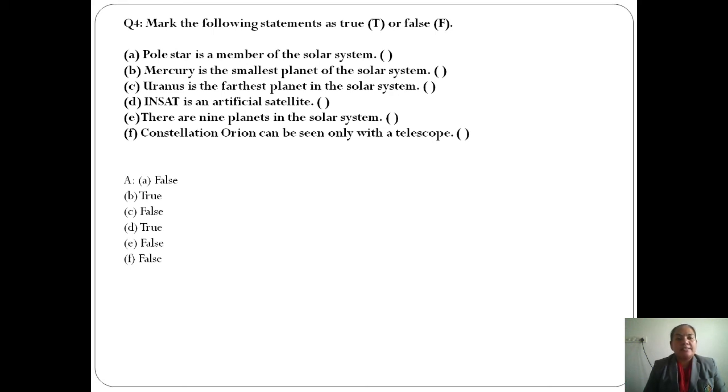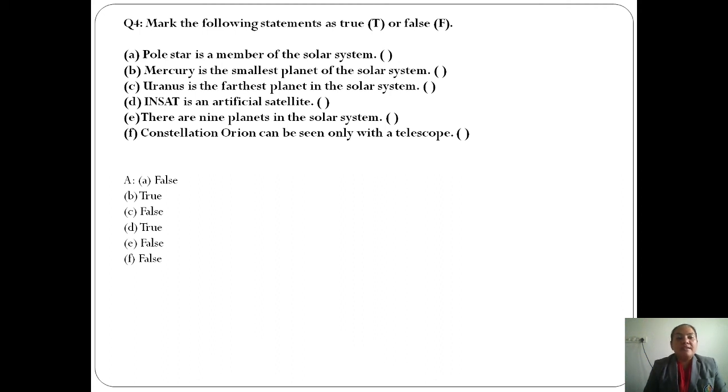Next, the fourth one: INSAT is an artificial satellite. Yes, INSAT is an artificial satellite, and we also have other artificial satellites. What is the meaning of artificial satellites? Artificial satellites are satellites which are man-made, isn't it? INSAT, EduSat, Rohini, and even Kalpana 1 and Aryabhata, all these are artificial satellites. Clear? Next.